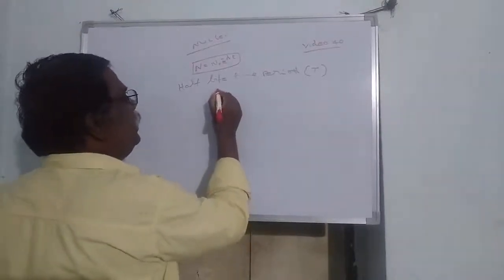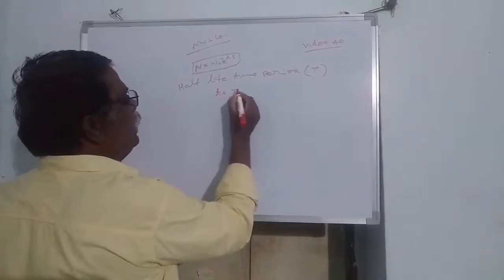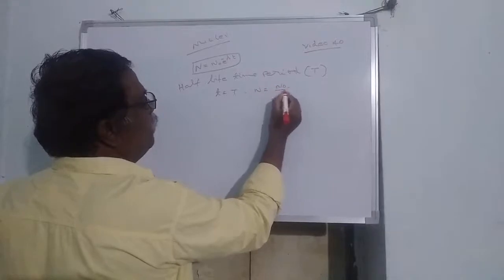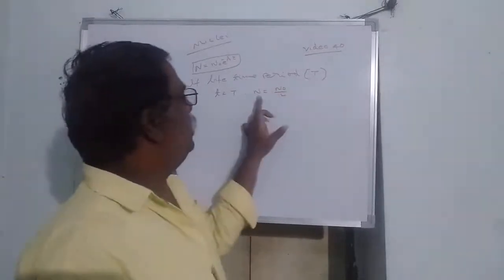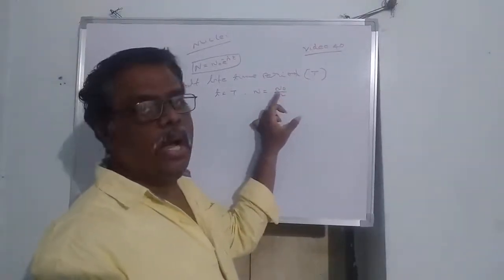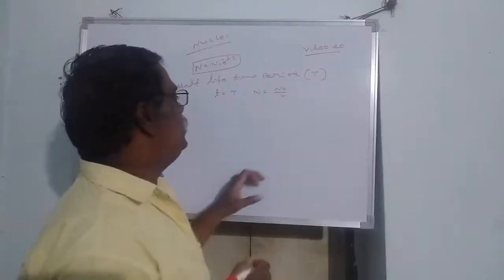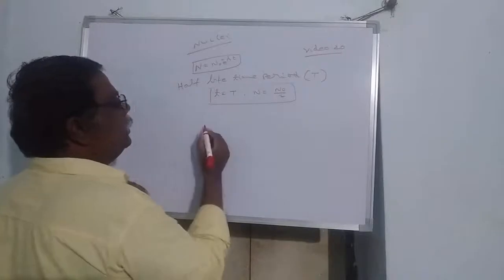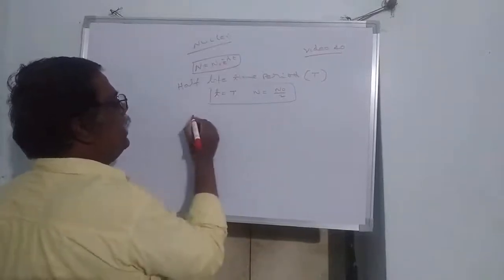That means at t equal to capital T, N is equal to N naught by 2. That means the remaining sample will be equal to half of the original sample. This is the condition for half-life period. Okay. So substitute these values in yesterday's equation.